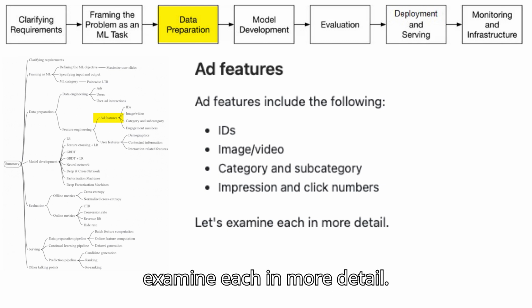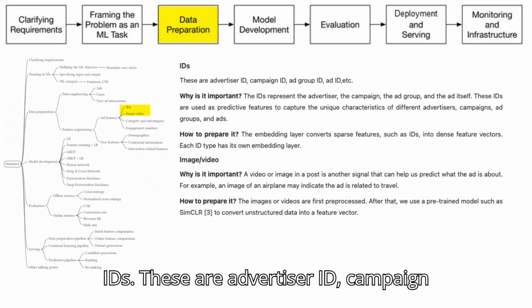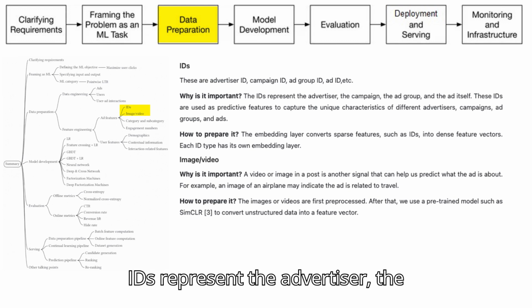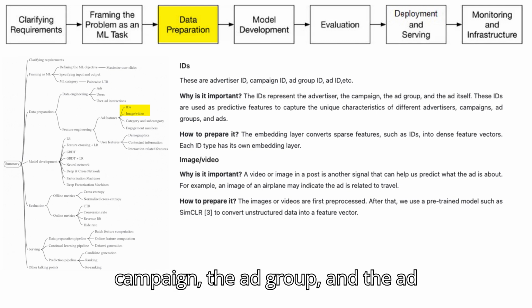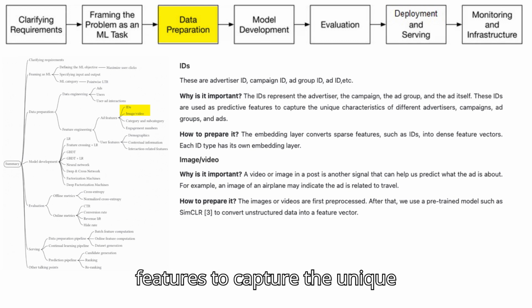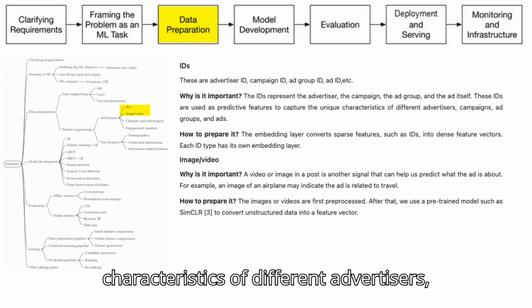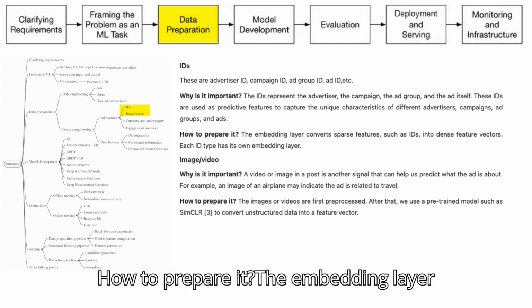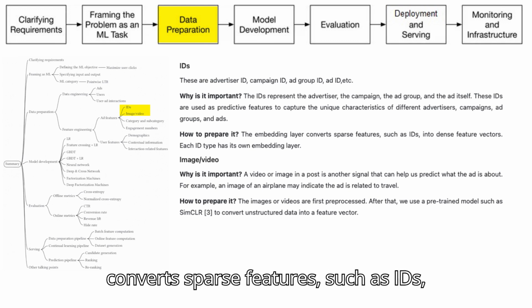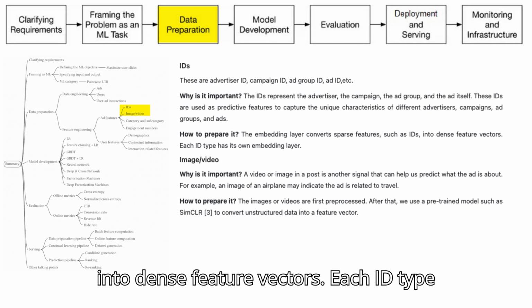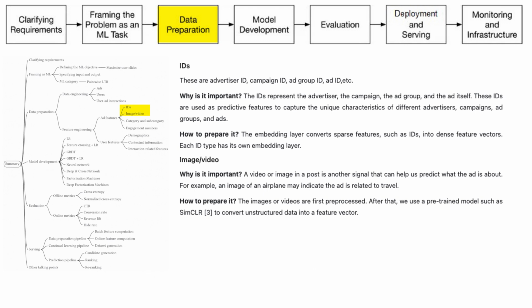Let's examine each in more detail. IDs. These are advertiser ID, campaign ID, ad group ID, ad ID, etc. Why is it important? The IDs represent the advertiser, the campaign, the ad group, and the ad itself. These IDs are used as predictive features to capture the unique characteristics of different advertisers, campaigns, ad groups, and ads. How to prepare it? The embedding layer converts sparse features, such as IDs, into dense feature vectors. Each ID type has its own embedding layer.